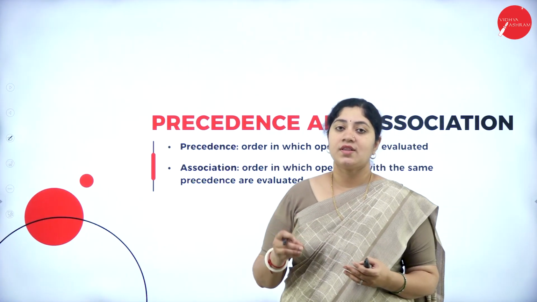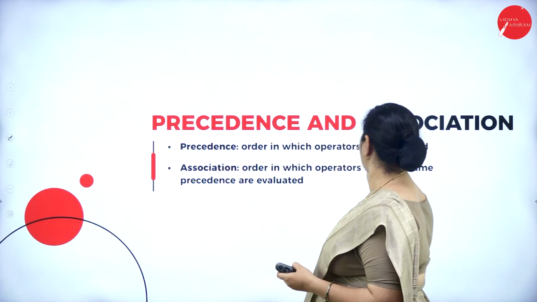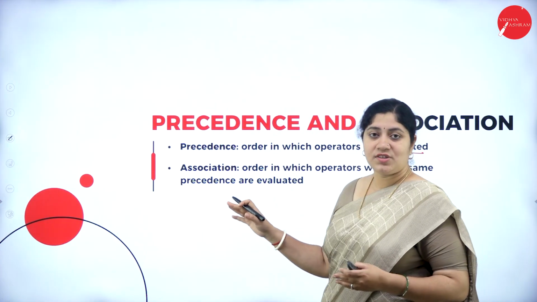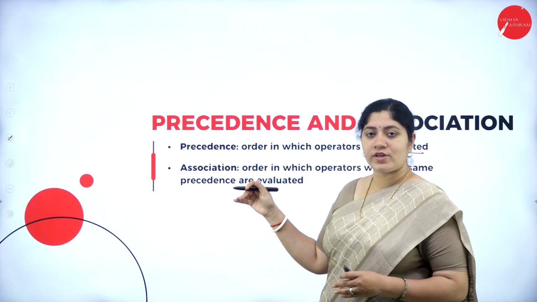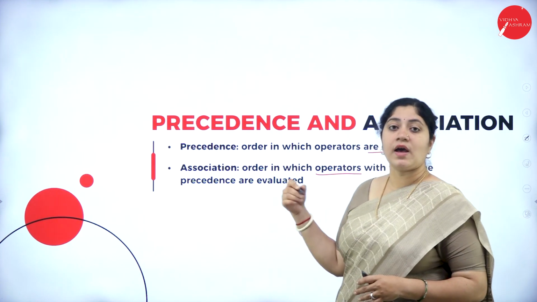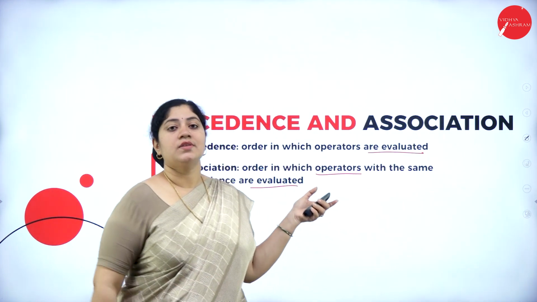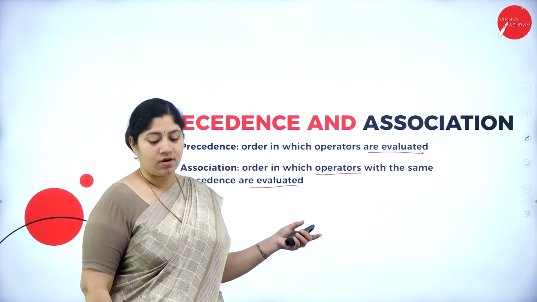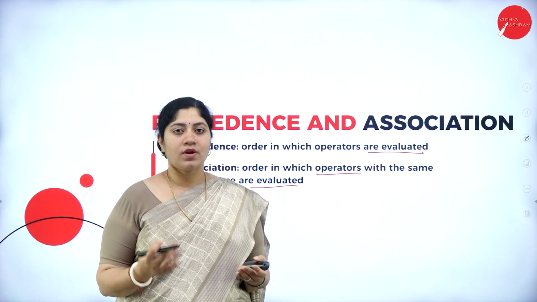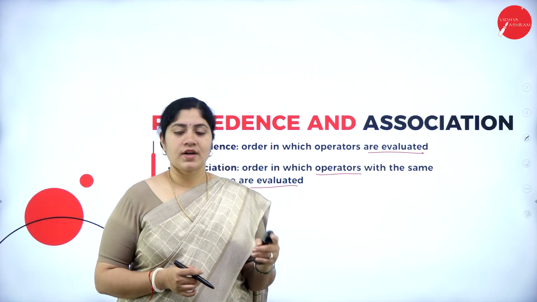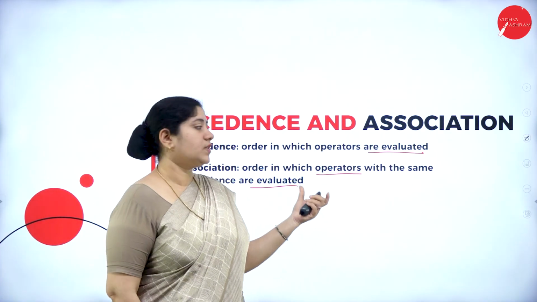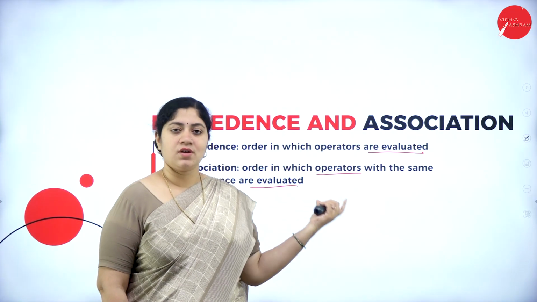Up next, let's move forward and understand what is precedence as well as association. So precedence is none other than the order that has been specified for the operators which have been evaluated. But association is different. It is the order in which the operators with the same precedence are evaluated. So this is precedence as well as association. We can also define association as a relation between two or more classes where the object of one class can interact or connect with objects of another class. So this is a difference between precedence as well as association.